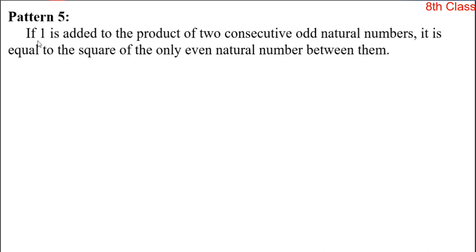So here what he says, if 1 is added to the product of two consecutive odd natural numbers, for example, if you are taking any two consecutive odd natural numbers, 3 and 5, and 1 is added to the product. So here the product is 3 into 5 plus 1. 3 into 5, 15 plus 1 is equal to 16, and this 16 is the square of 4, and this 4 lies between 3 and 5.